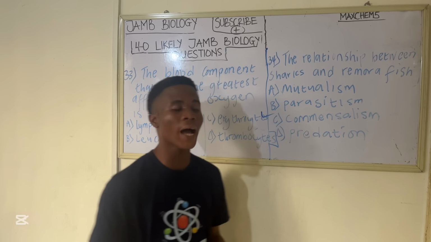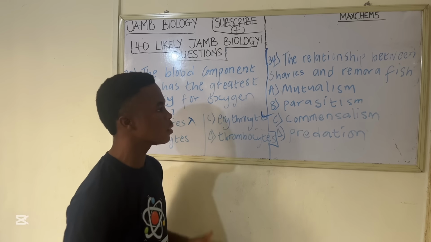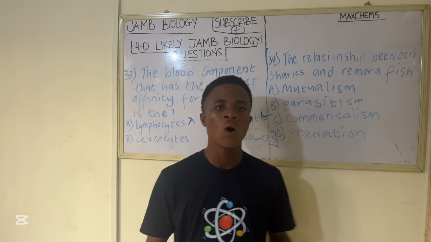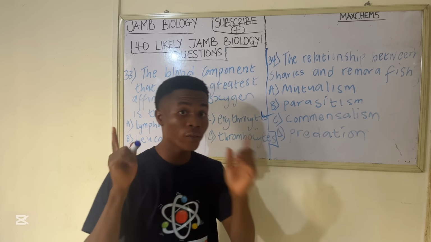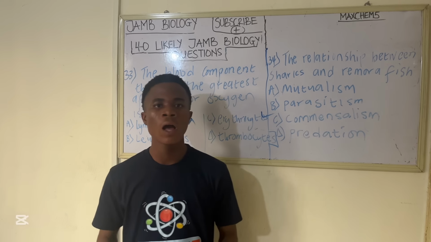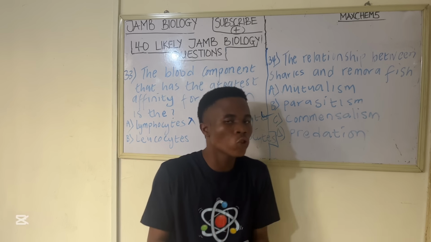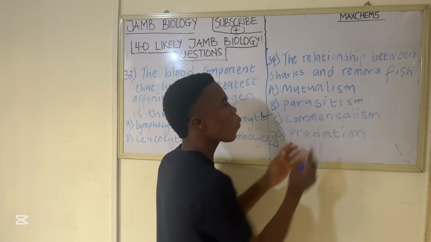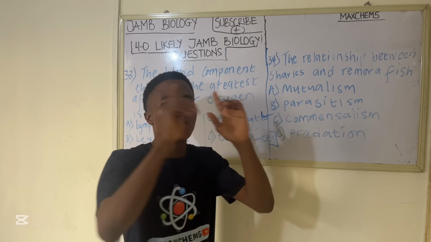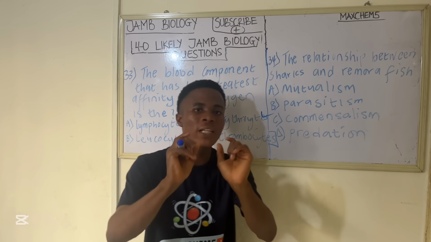So one benefits and the other organism is harmed. The next type of relationship we need to understand is commensalism. Commensalism is a type of relationship or association between two organisms of different species where one organism benefits and the other organism is not harmed. So it does not benefit but is not harmed. It's different from parasitism, where one organism benefits but the other is harmed. But in commensalism, one organism benefits and the other organism does not benefit, but is not harmed.